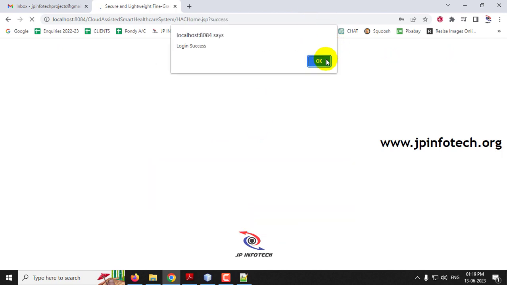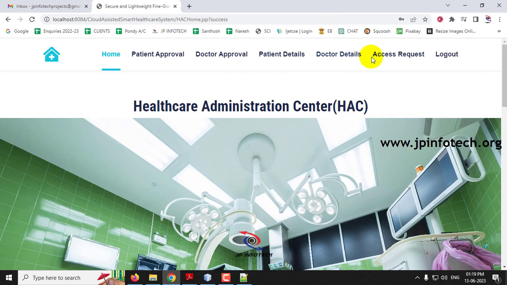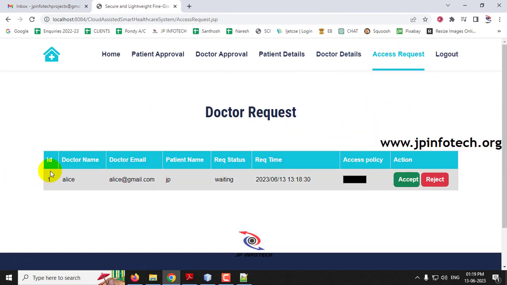Now let me log out, and if we go to the HAC, the HAC is going to provide the access to the doctor. If you go to the access request part, you can see the doctor who has requested for the patient name JP is shown here, and the request status is waiting. And here we have the access policy. Here the HAC gives the access policy of read or write. If we give the read policy, the particular doctor can only read it and cannot write anything on it. Only if they give the write policy can the doctor write or modify the data on it.